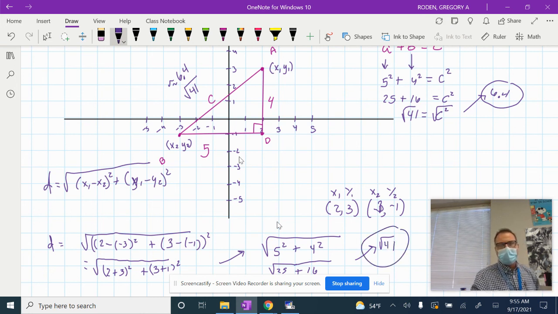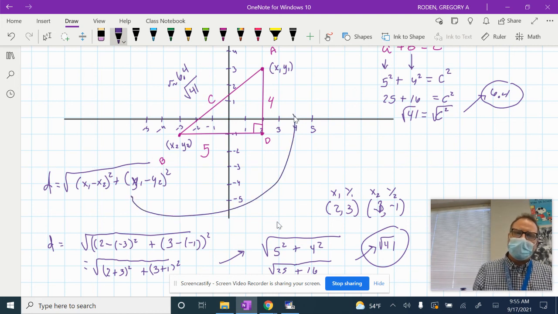We can do it graphically, making a right triangle, or we can use the formula that kind of relates to this. And I can show you. It's not magic. This formula is just kind of showing you the same thing. You guys all understand that? Yeah. All right. Any questions there?